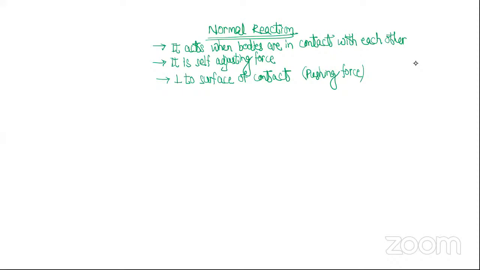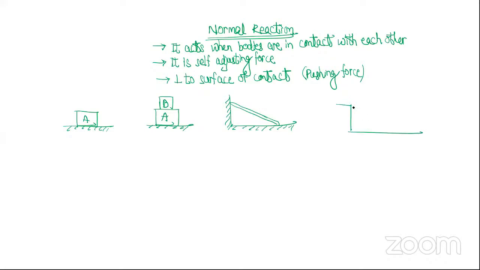अच्छा ठीक है, चलो तो नॉर्मल रिएक्शन को आइडेंटिफाई करो. Here is a block, block A. Here are two blocks, block A and block B. Here is a wall and here is a rod. You have to identify how many normal reactions are acting and in which direction. Here is another wall.